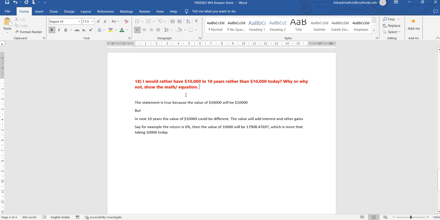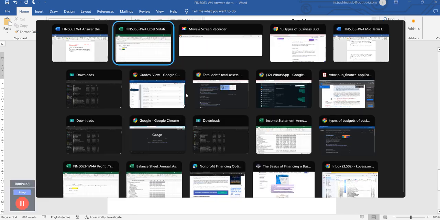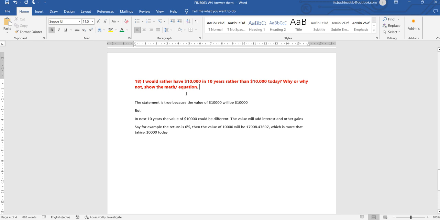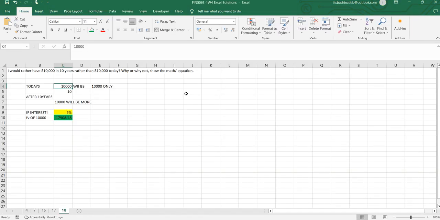This is how I addressed it. This is a sample solution kind of thing. You just write in your own sentences, in your own style, to address the same question. As it is in red color, you are supposed to come to the Excel sheet and change this percentage between 1 and 15. You can take any value between 1 and 15.